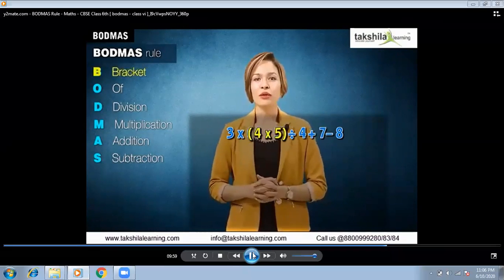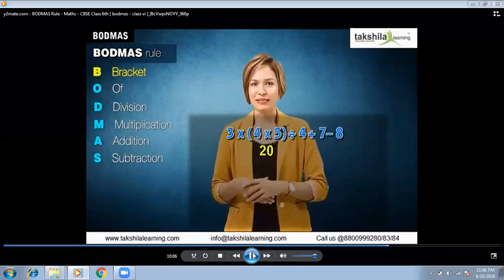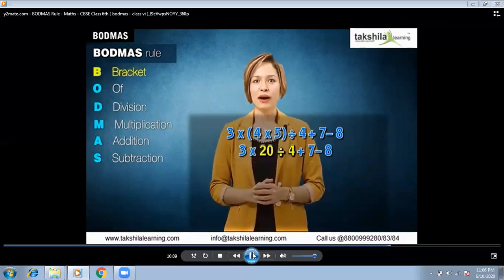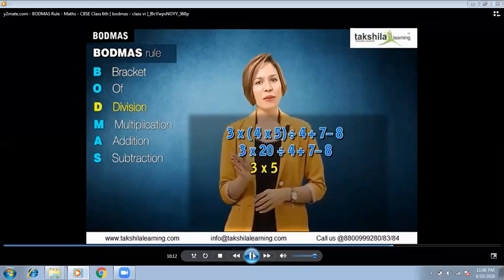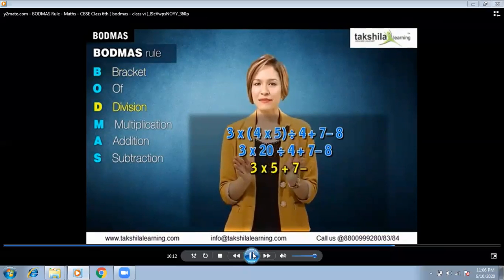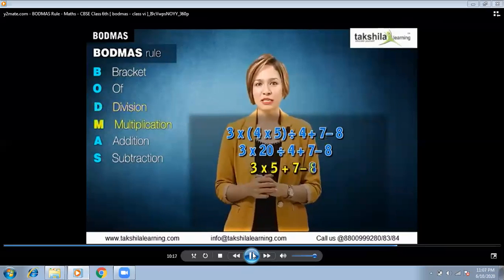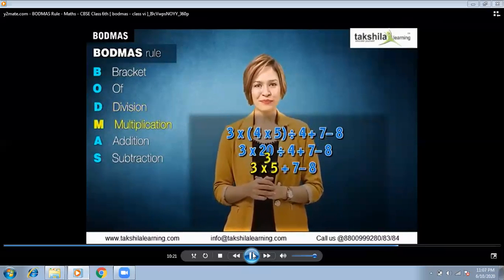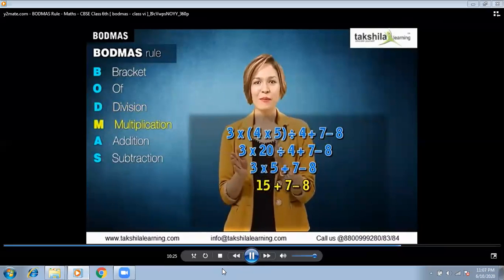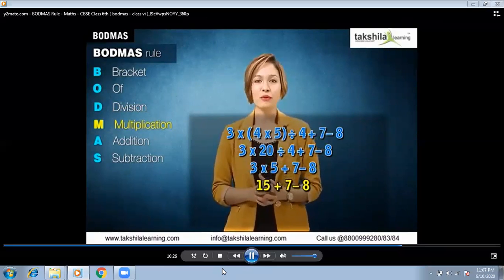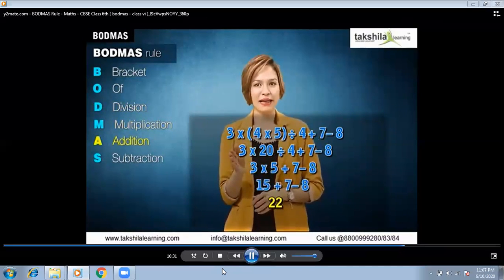First of all, we will solve the bracket and we get 20. This will be followed by division and we get 3 multiplied by 5 plus 7 minus 8. Then we use the multiplication operation and we get 15 plus 7 minus 8. And now we use addition, which gives us 22 minus 8.